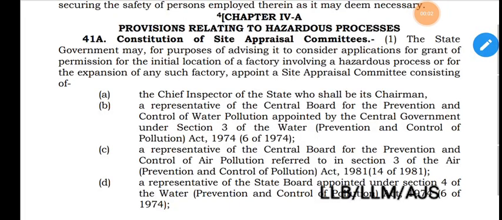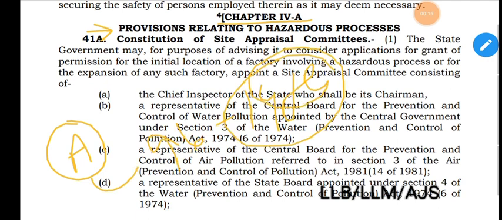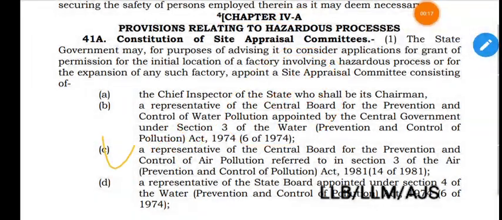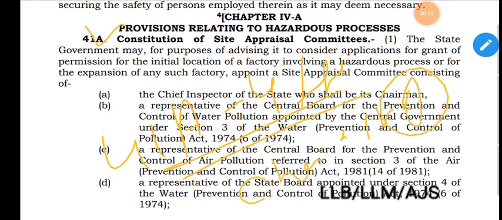Today I am going to deal with the provisions relating to hazardous process under Factories Act 1948. This is chapter 4A, capital A. It is introduced by Act number 94 of 1976, the Amendment Act. Section 41A to Section 41H is provided under chapter 4A, dealing with the provisions relating to hazardous process.